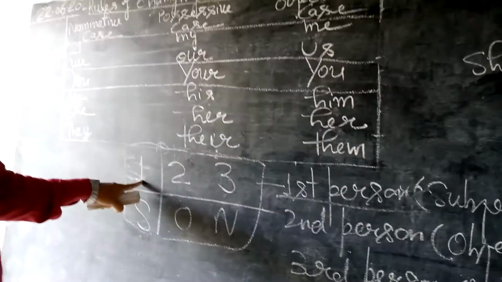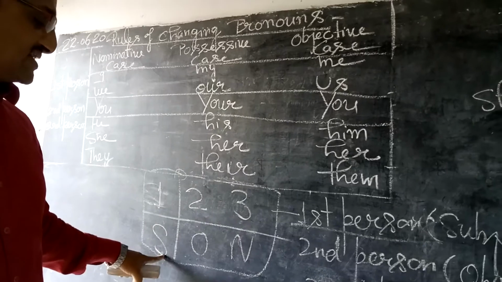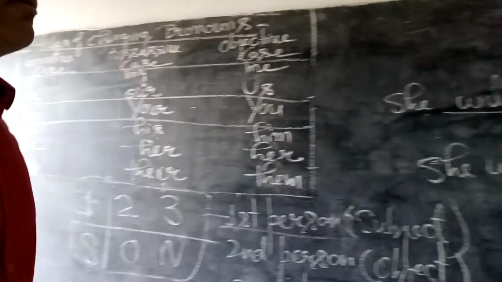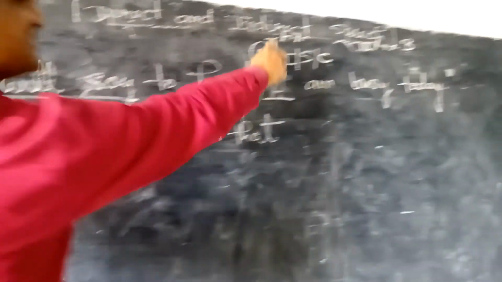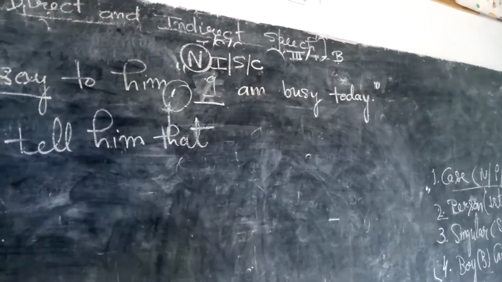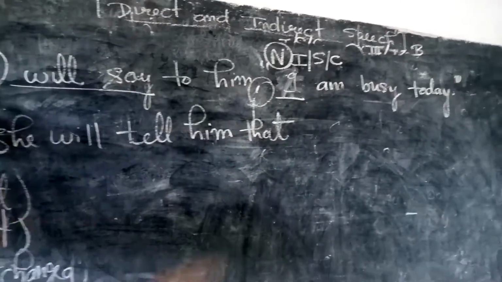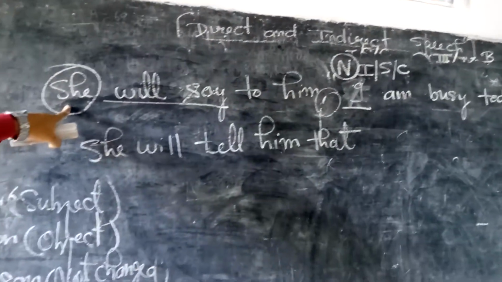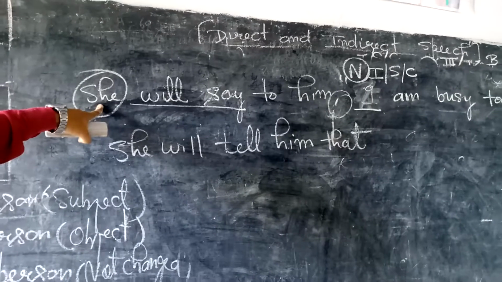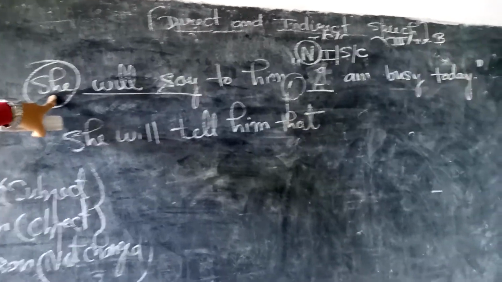Thereafter come here, 1, 2, 3, S, O, N. So I is the first person pronoun. It should be changed according to the subject. What is the subject? She. Now we will ask these three questions to this she. First question, second question, third question. Now the first question is, is she first, second or third person?